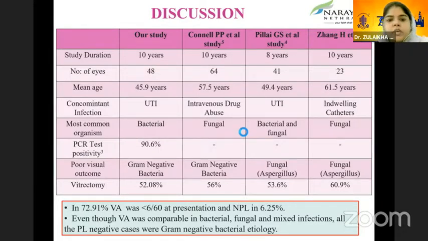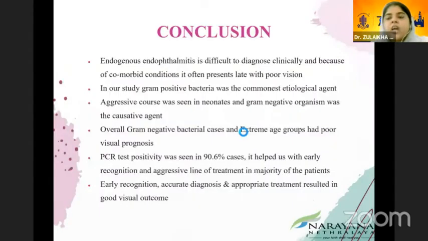PCR test positivity was 90% in our study, and poor visual prognosis was seen with gram-negative bacteria. Vitrectomy data was similar in all studies, even though visual acuity is comparable in bacterial, fungal, and mixed infection. All PL-negative cases were gram-negative bacteria. Endogenous endophthalmitis is difficult to diagnose clinically, and because of comorbid conditions, it often presents late with poor visual prognosis.